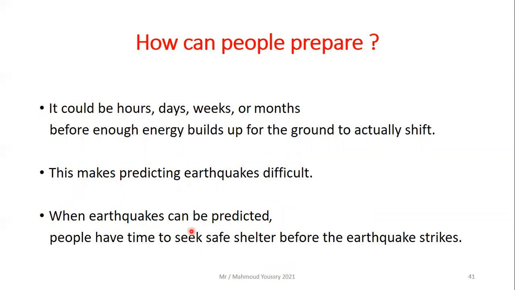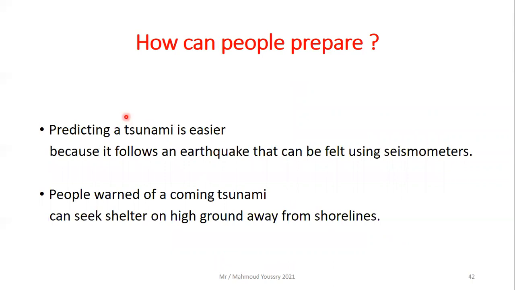When earthquakes can be predicted, people have time to seek safe shelter before the earthquake strikes. But predicting a tsunami is easier because it follows an earthquake that can be felt using seismometers, the P and S waves. People warned of a coming tsunami can seek shelter on high ground away from the shorelines where the huge waves of the tsunami will hit the shore.